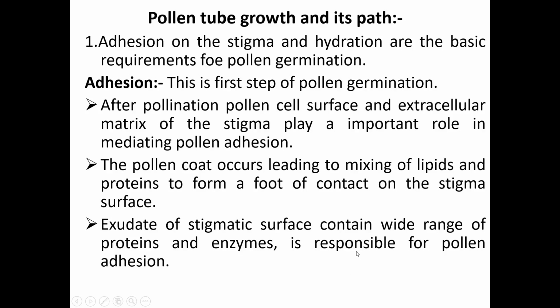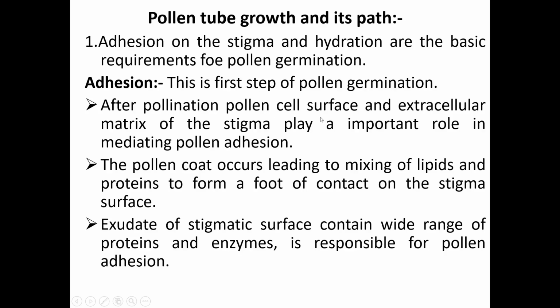Now, pollen tube growth and its path. There are two mechanisms: adhesion and hydration. Adhesion of the pollen grain on the stigma and hydration are the basic requirements for pollen germination. Now let us see first of all adhesion. This is the first step of pollen germination.